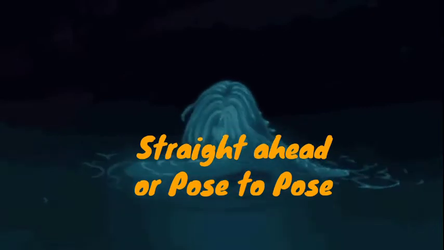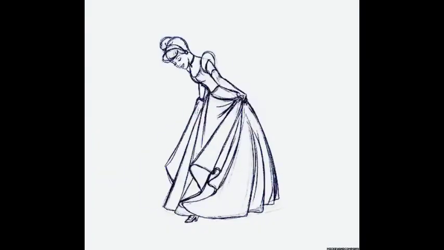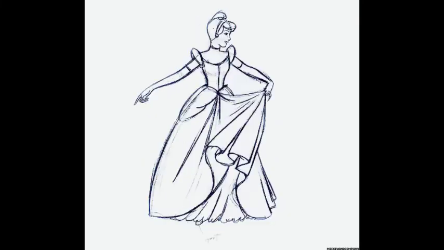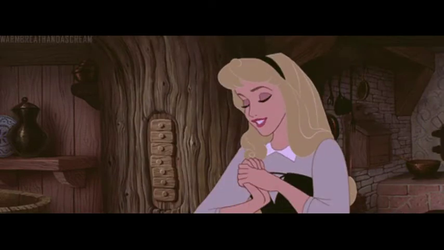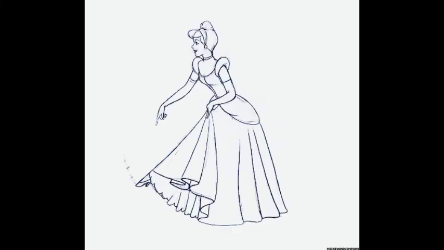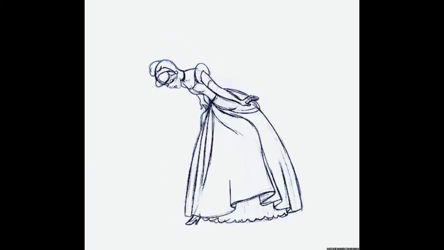Straight ahead and pose to pose. In straight ahead animation, we draw a frame, then draw the next frame, and then the next frame, and it goes on. In pose to pose animation, we draw the keyframes first and then fill in the in-betweens with the in-between drawings, and it helps to plan out the animation better. Straight ahead animation is best for animating things like water, fire or fluids, and pose to pose is best for animating complex sequences or movements like dancing or fighting, which is very hard to animate straight ahead. And here's a tip: feel free to use whichever method you like and are comfortable with.